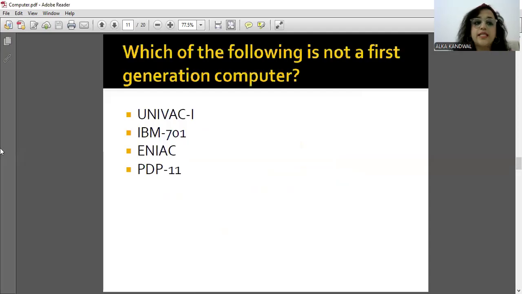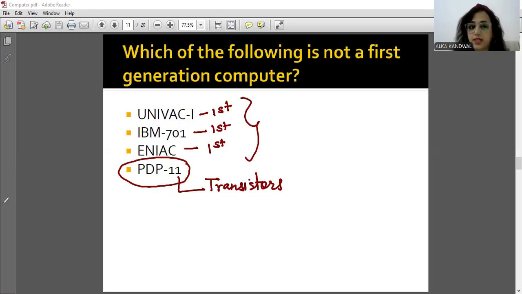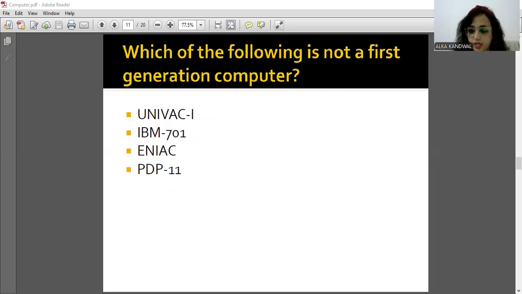Which of the following is not a first generation computer? तो यूनिवैक तो है फर्स्ट जनरेशन का, ये भी फर्स्ट IBM 70 भी है, इनियाक भी है, and PDP-11 is not a first generation, it is a second generation computer and it uses transistor. And जो first generation computers थे, they use vacuum tube. So these three come under the category of first generation. PDP-11 हमारा ट्रांजिस्टर्स यूज करता था, सेकेंड जनरेशन का है.